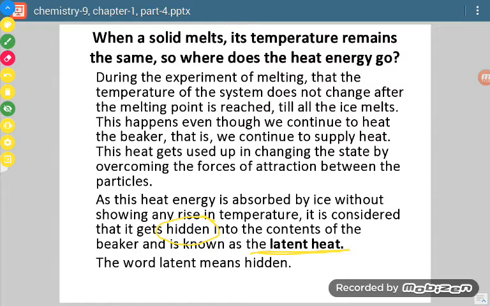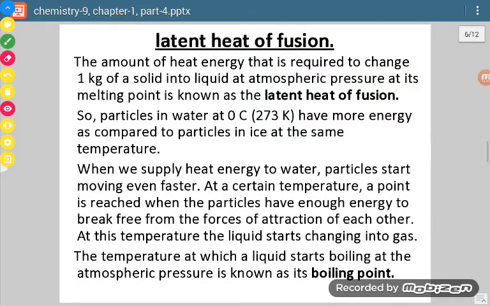Now what is the difference in energies of ice and water? If both have 0 degrees Celsius temperature, the energy of water will be more and the energy of ice will be less, although they have the same temperature. So what amount of energy is more in water? That extra energy is equal to latent heat of fusion. So these two things we have to remember.